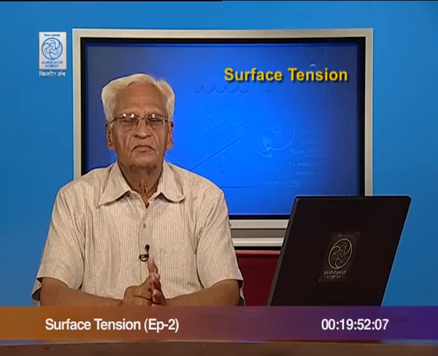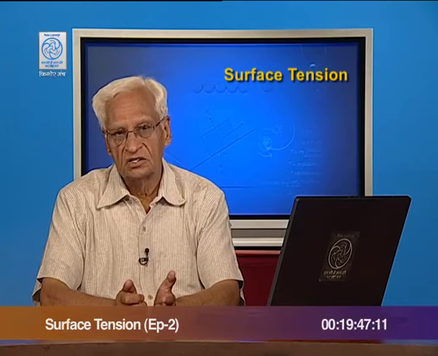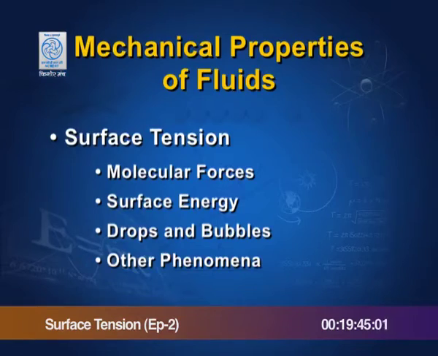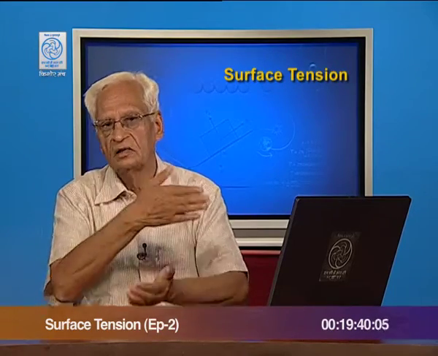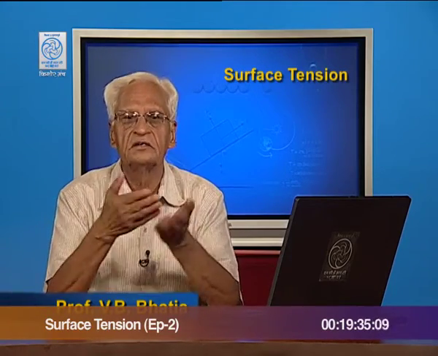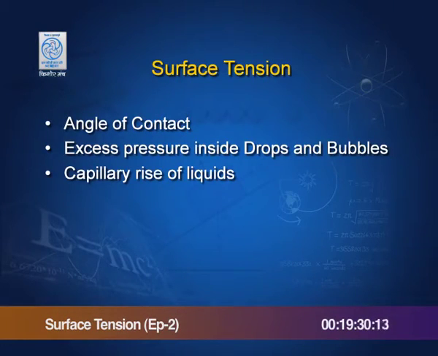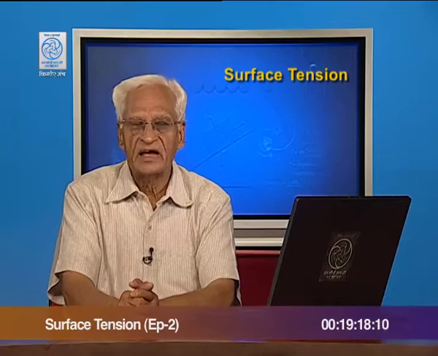In the last lecture, we were talking of surface tension. We learnt that surface tension is caused because the molecular forces acting on molecules on the surface of the liquid are not all balanced, and therefore, the liquid surface is stretched, and this stretched surface has a force along it called surface tension. In this lecture, we shall talk of angle of contact, and then we shall find the excess pressure in drops and bubbles, and we shall also see the capillary rise of liquids. Start with angle of contact.